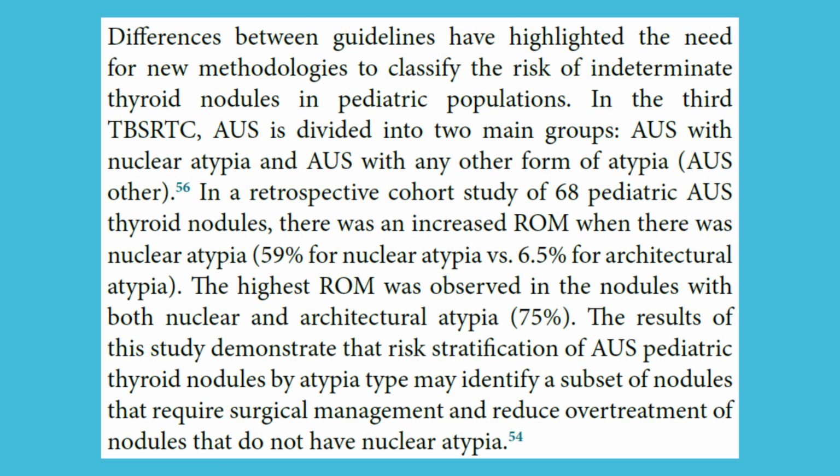In a retrospective cohort study of 68 pediatric AUS thyroid nodules, there was an increased ROM when there was nuclear atypia, 59% for nuclear atypia versus 6.5% for architectural atypia. The highest ROM was observed in the nodules with both nuclear and architectural atypia, 75%. The results of this study demonstrate that risk stratification of AUS pediatric thyroid nodules by atypia type may identify a subset of nodules that require surgical management and reduce overtreatment of nodules that do not have nuclear atypia.